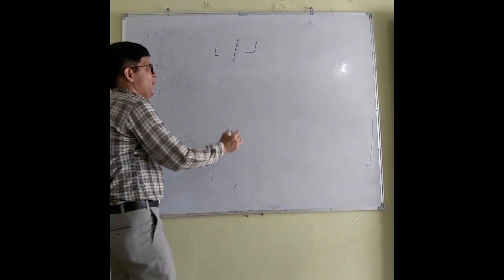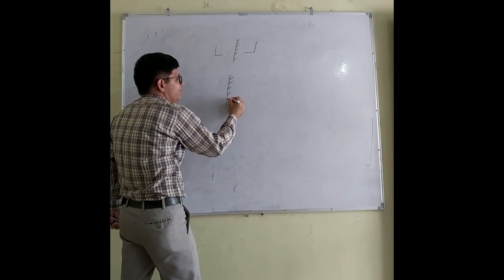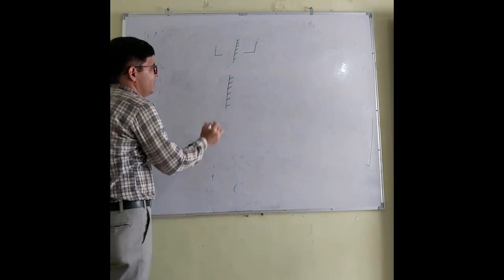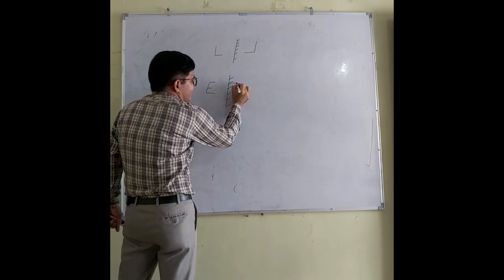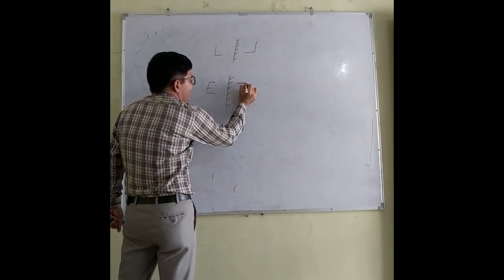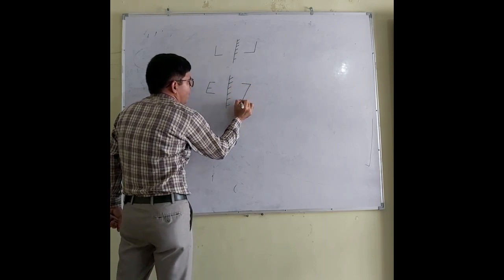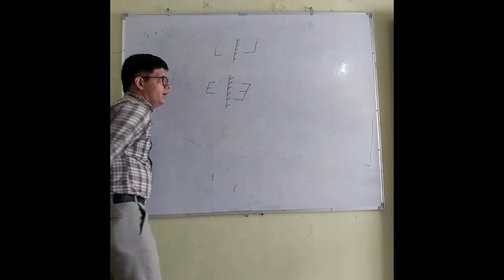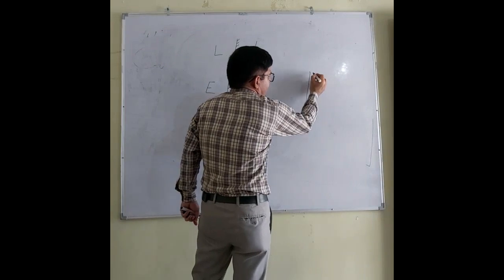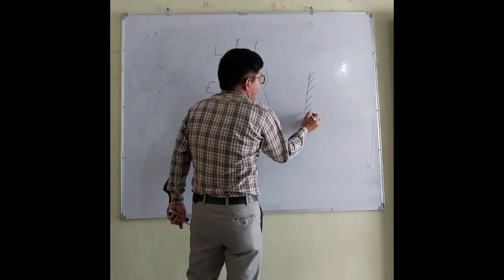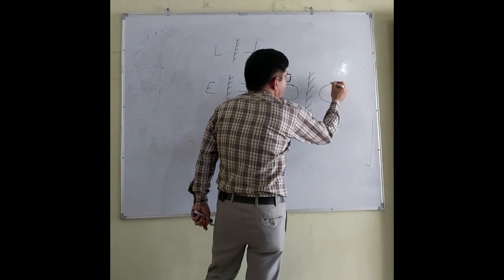Alright? Another one: if I write this E, how will it look in the mirror? It will be like this. If there is a letter O, how will it be?